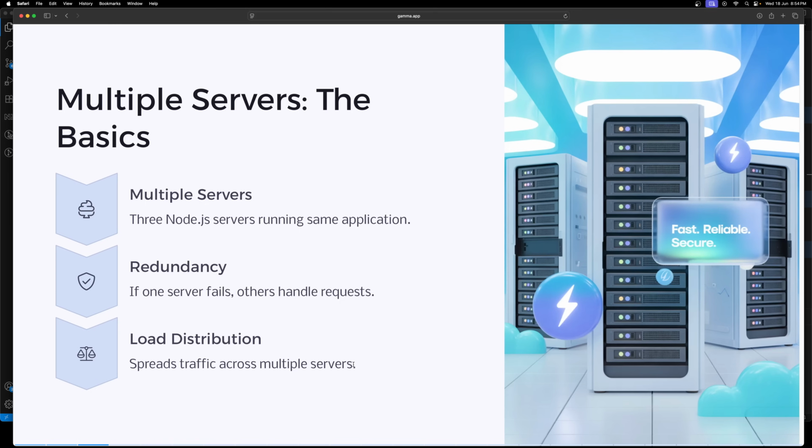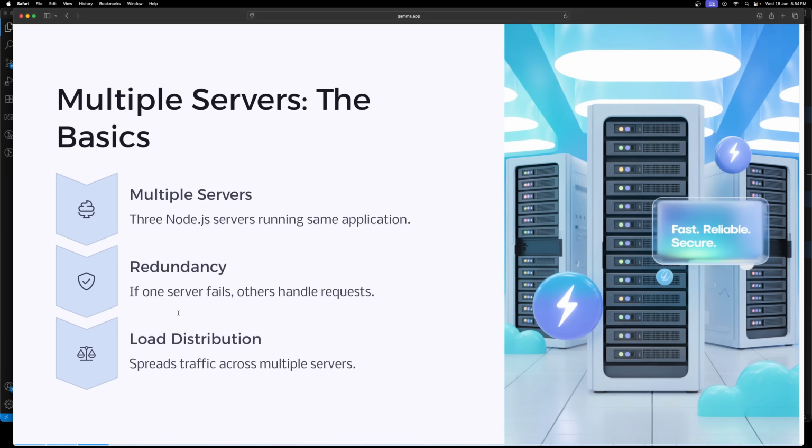So why have multiple servers? There are two big reasons. One is redundancy. If one server goes down, and trust me, servers do go down, other servers can handle the client requests. Another one is load distribution. Spreading the traffic across multiple servers reduces the pressure on any single server. This is how big apps like Netflix or Google handle millions of users. Popular apps also have servers all over the world, and they use proxies to route traffic efficiently.